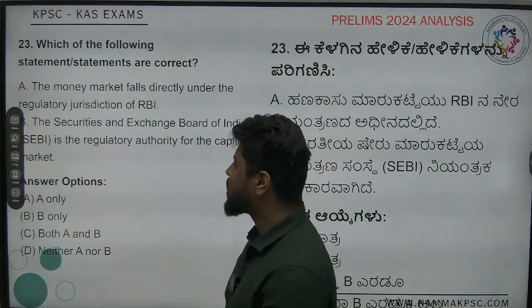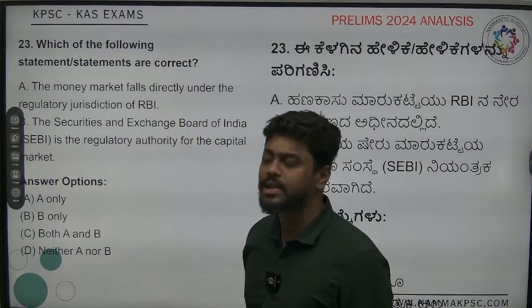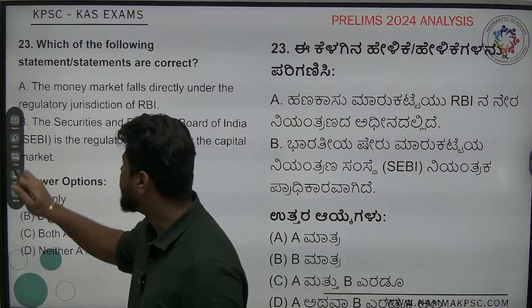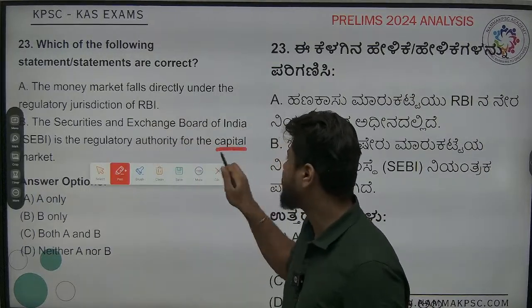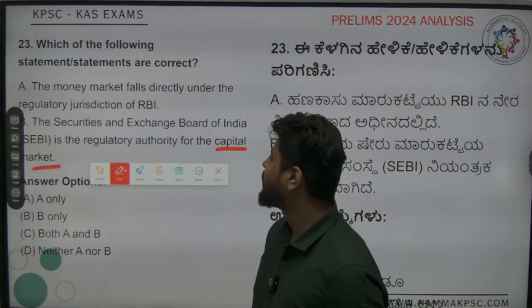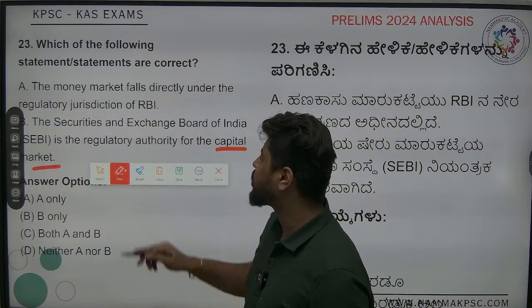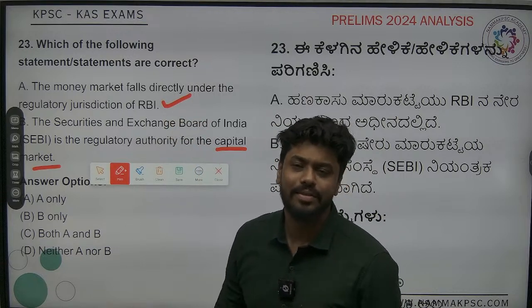So let's start. Over here they are asking which of the statements is correct, and in this they are asking about money market and capital market. What is the regulatory authority of the money market? It is RBI. It is very, very simple.